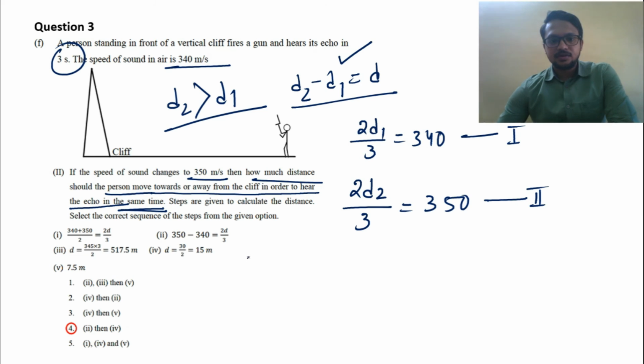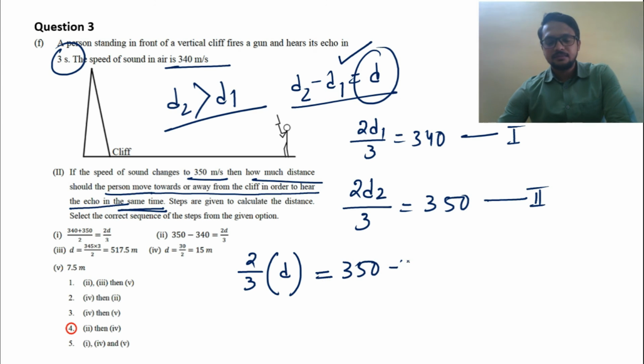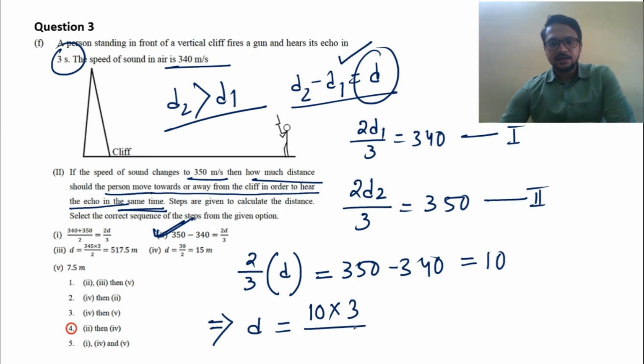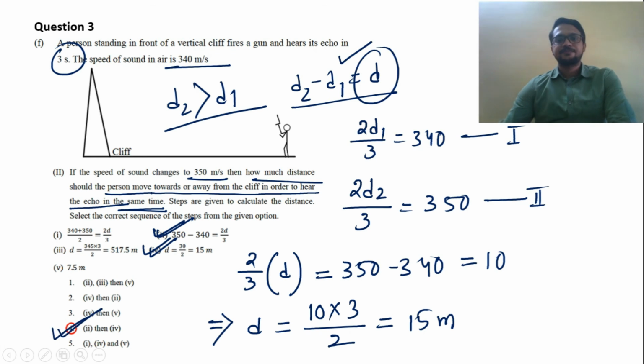So if we subtract the two equations, we get 2 by 3 common, and d2 minus d1 is d. So 350 minus 340 equal to 2d by 3. Now find the answer. 350 minus 340 is 10, so 10 into 3 by 2, that is 30 by 2, which is 15 meter. So the sequence is first 2, then 4.